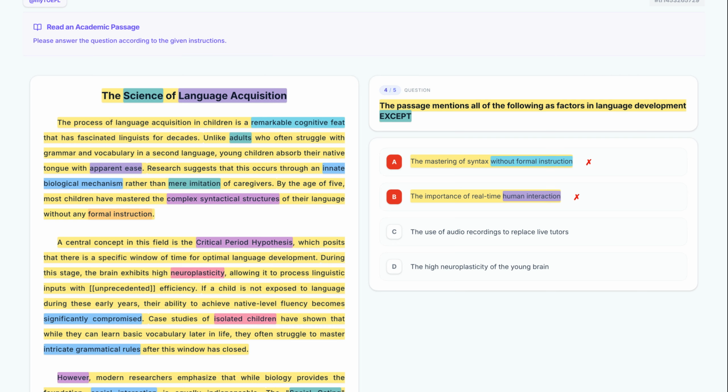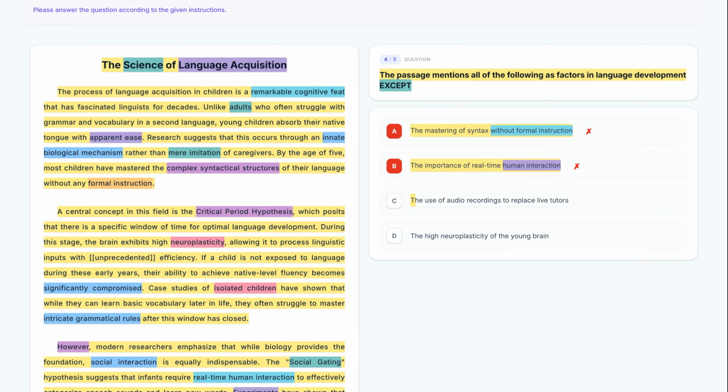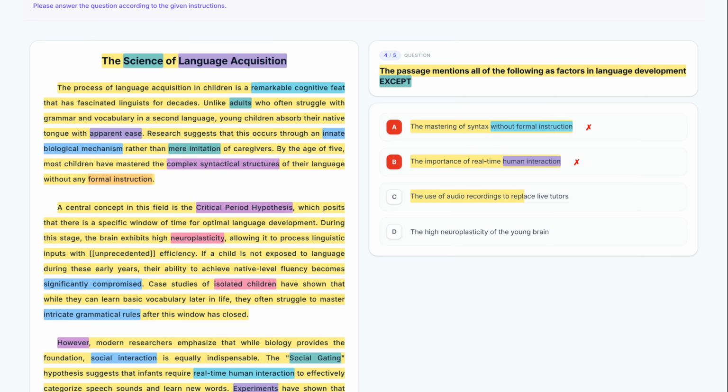Here's option C. Let's break it down. The use of audio recordings to replace live tutors. The passage says infants do not show the same learning through recordings. It mentions recordings to show they are ineffective, not that they are used to replace tutors successfully. This is the outlier. Let's keep it.